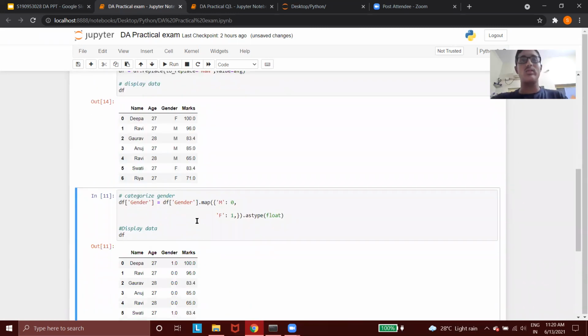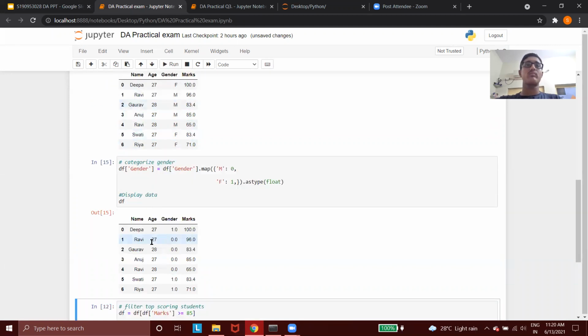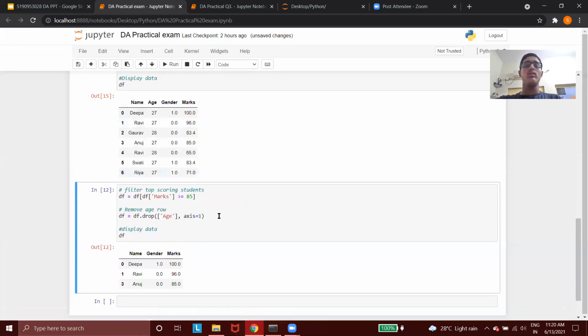Now we have to categorize the gender. In this gender column, we assign male, that is M, as 0, and female, that is F, as 1. So wherever there is a male in the gender section it will get replaced by 0, and wherever there is female, that is F, it will get replaced by 1. When we run this program, we see over here that female gets replaced by 1 and male gets replaced by 0.